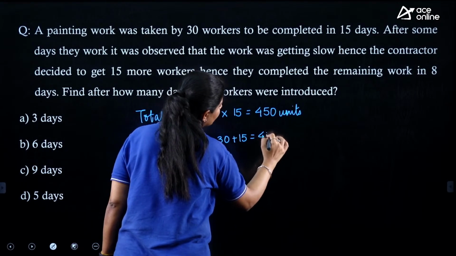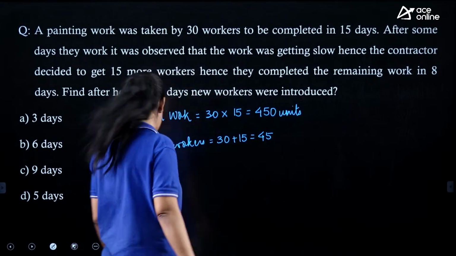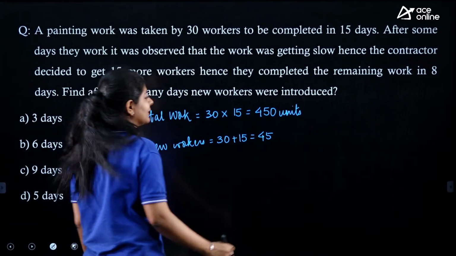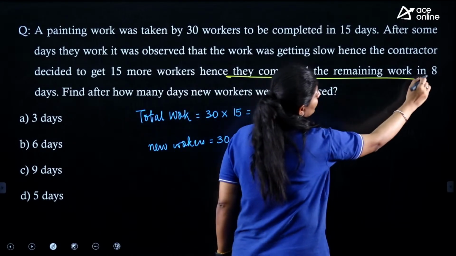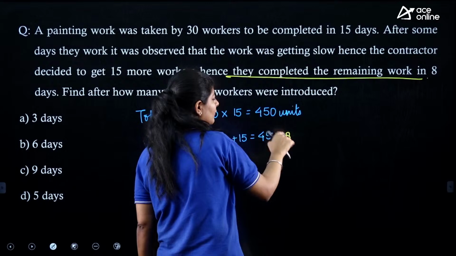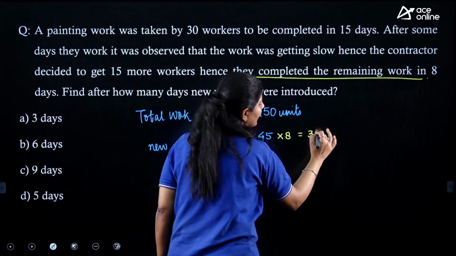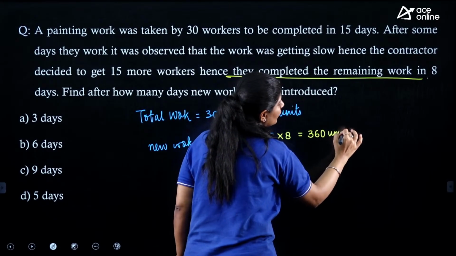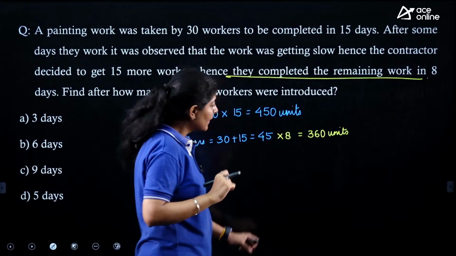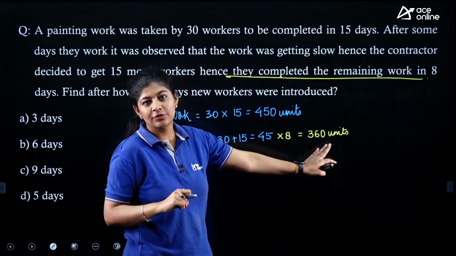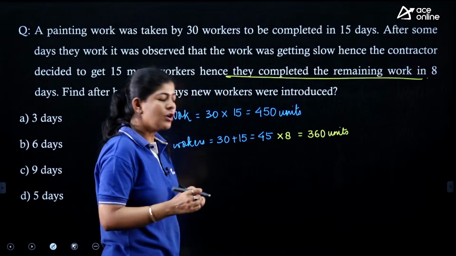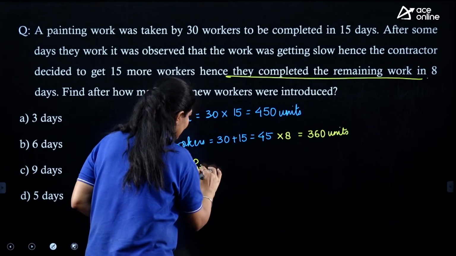Now the number of workers that we are having is 45. Now these 45 workers worked for 8 days as it is clearly mentioned over here. So they completed a total of 360 units of work, right? These 45 men completed 360 units of work in 8 days. So how much work is left remaining?